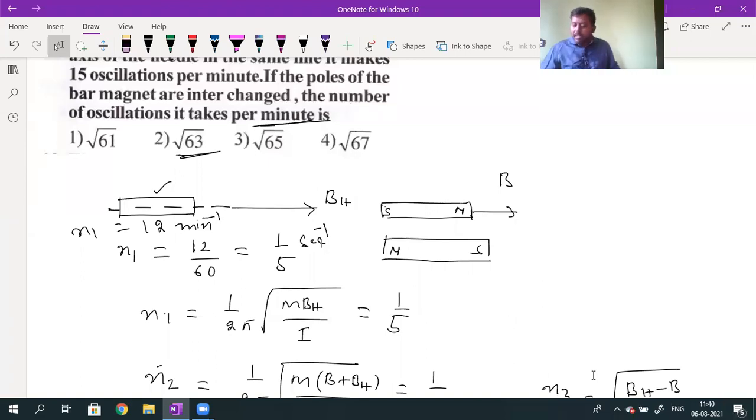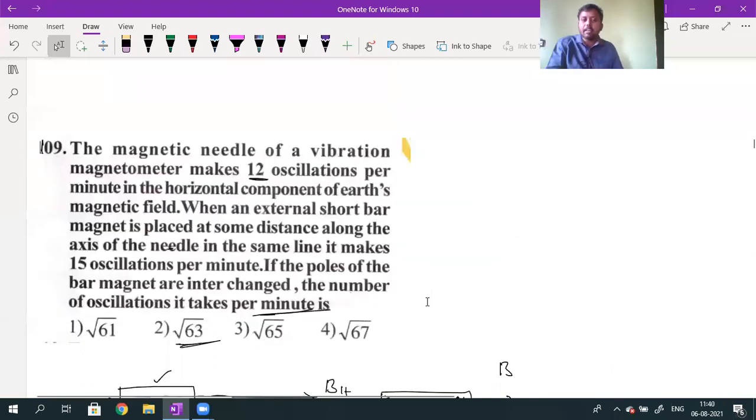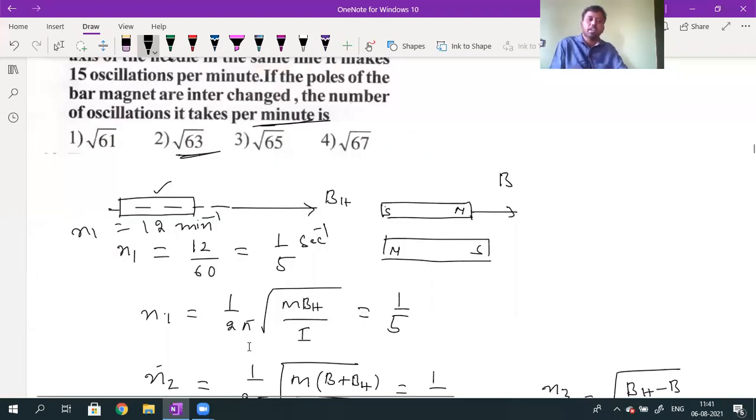In the last step, n2 value is 24. Where is 24? Here they have given the last step. The first time, the number of oscillations is 12, frequency 12. The second time, frequency 15. If you are getting confused with this, you can do one thing.